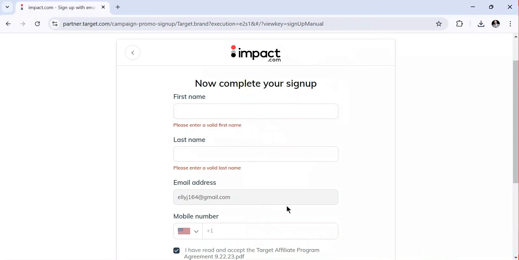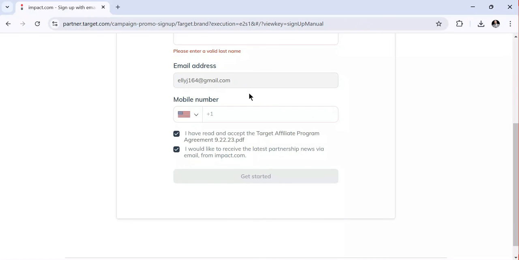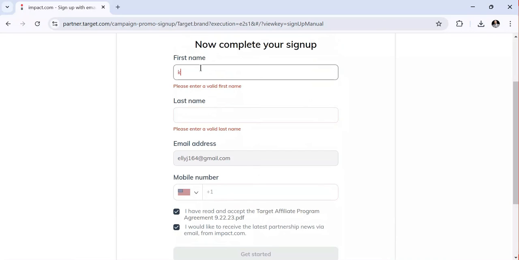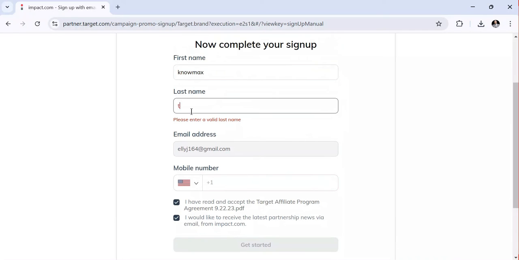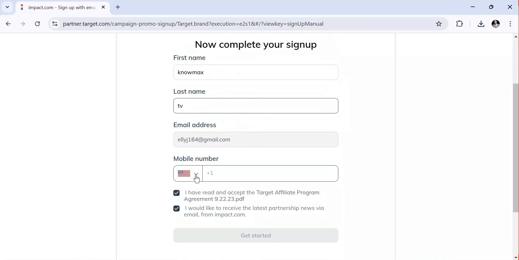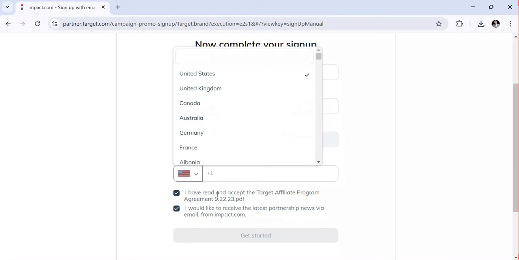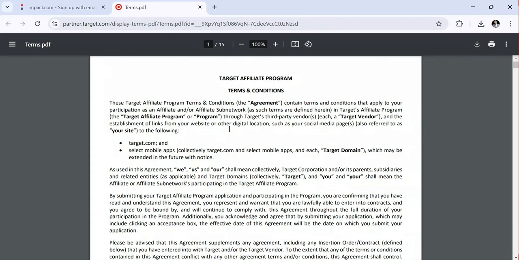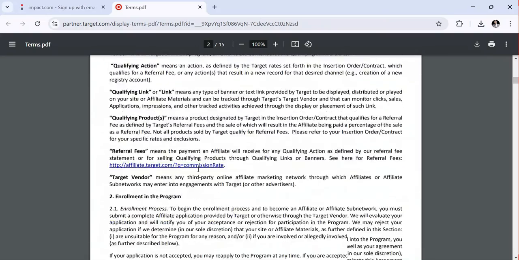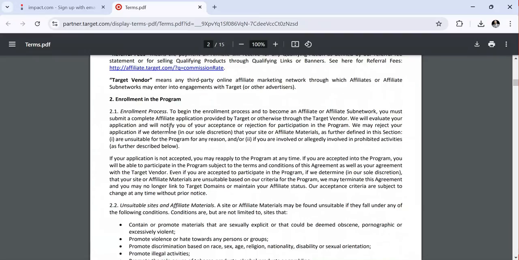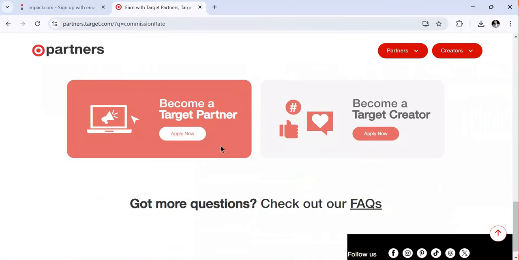After clicking on it, you can see they are giving me the dashboard where you have to complete this information. What you need to do is complete all this information: the first name, the last name, the phone number, and select the country. Then you need to click here and accept the agreement of terms and policies that you'll be following when doing this affiliate marketing, affiliate.target.com commission rate. You can see they have also attached the link. You need to read everything here. As you can see, it's directing you to the same page.